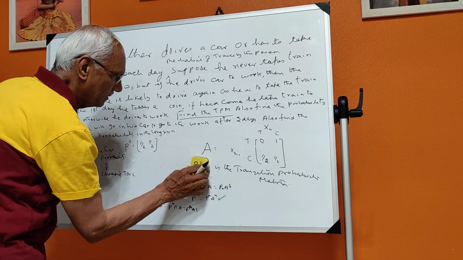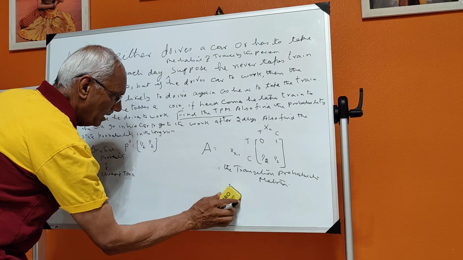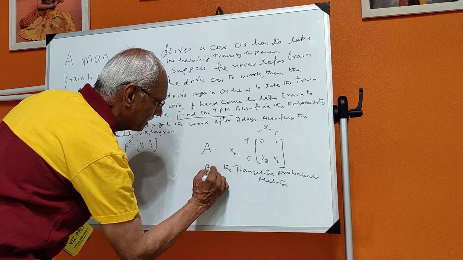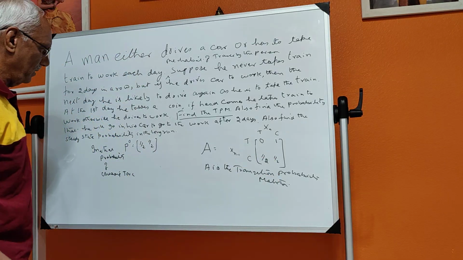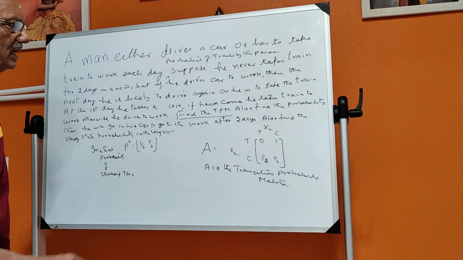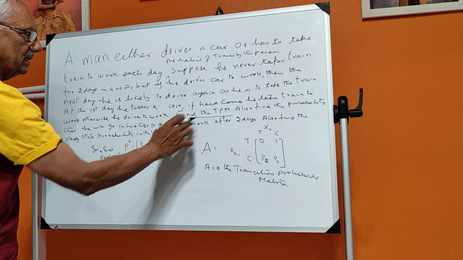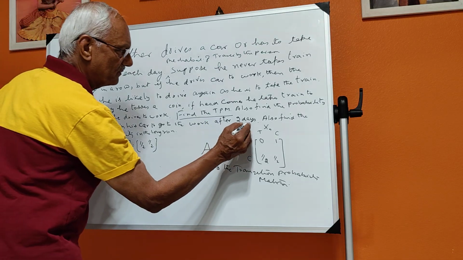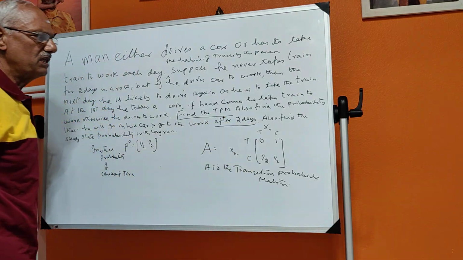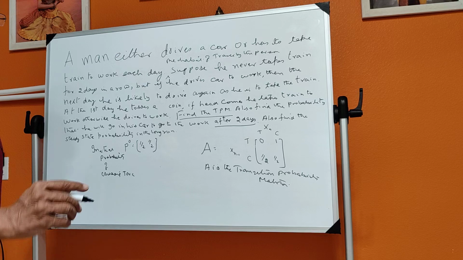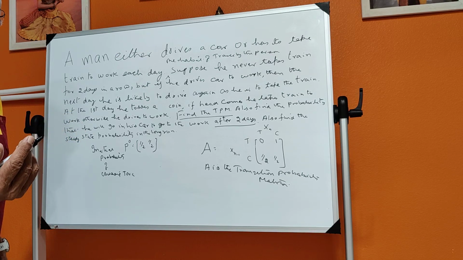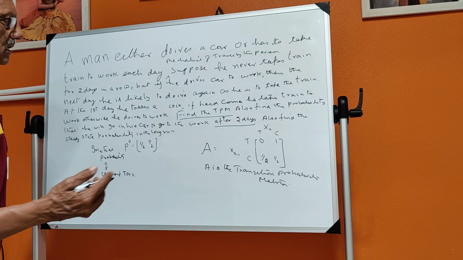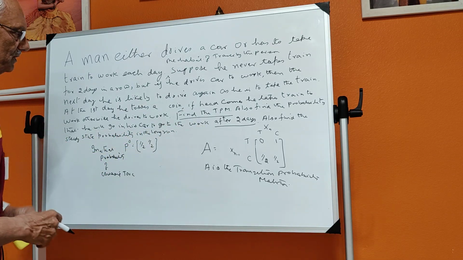So I'll write here. A is the transition probability matrix. Now this is an initial probability. Let me start. This problem is done, and let me explain what happens after 2 days. Let us find out, after 2 days means the third day, what is the probability of his going by car?